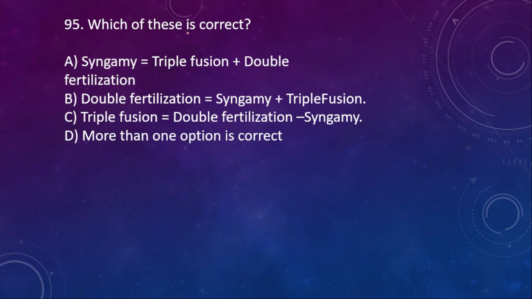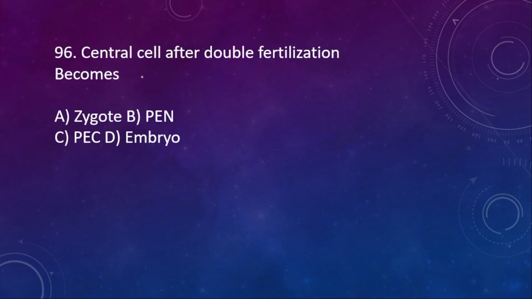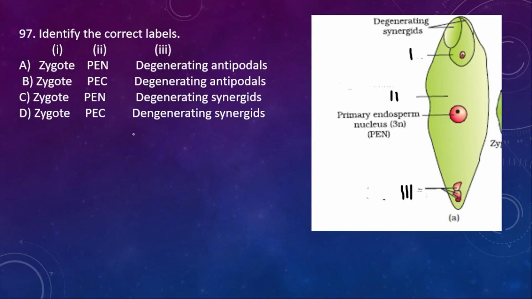95. Which of these is correct? Syngamy equals triple fusion plus double fertilization. Double fertilization is equal to syngamy and triple fusion. So here the right option is option D. More than one option is right. 96. Central cell after double fertilization becomes zygote, PEN, PEC and embryo. Here the right option is option C. It becomes PEC.